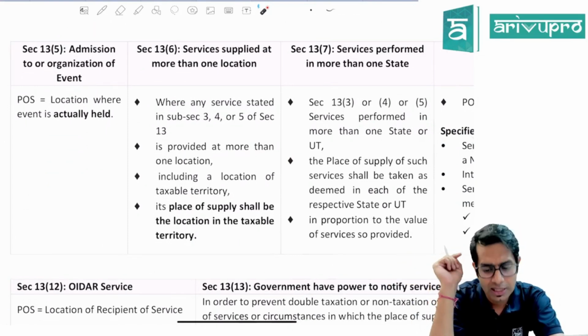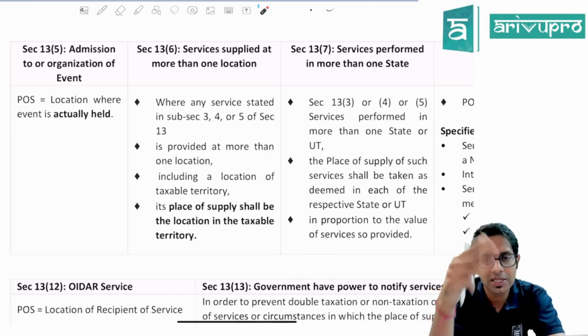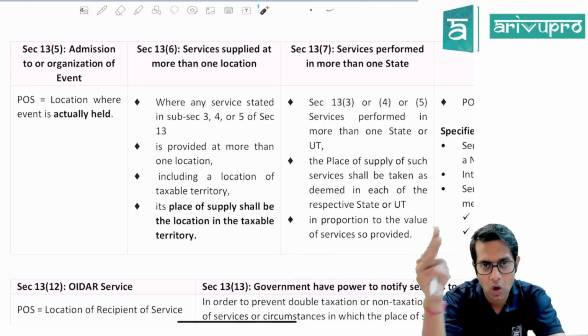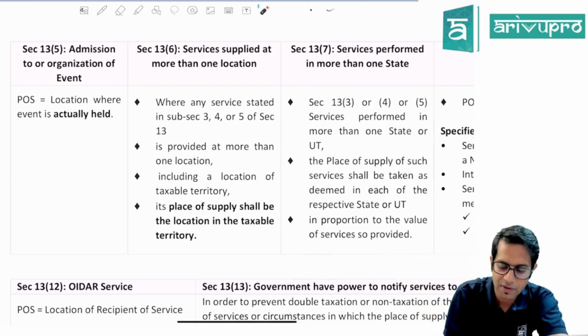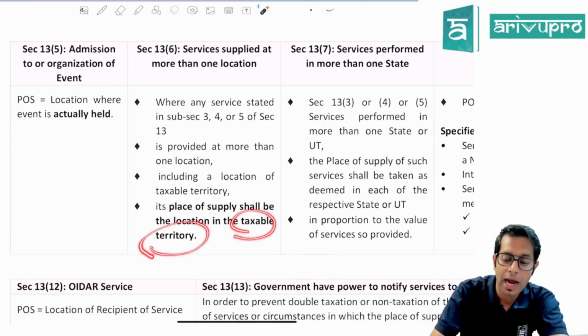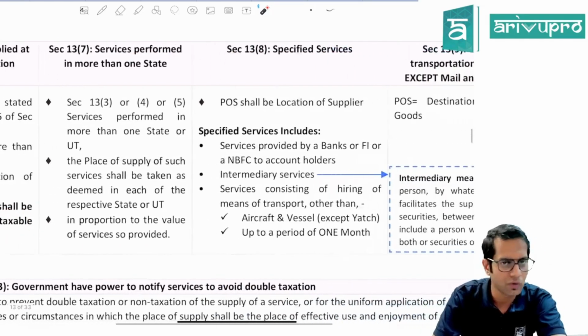Section 13 subsection 6 says, if 13(3), 13(4), 13(5), if these three services are at more than one state or more than one location, including a location in taxable territory, the place of supply will be the location in taxable territory. And if they are in more than one state, then it shall be taken proportionately in each of those states.